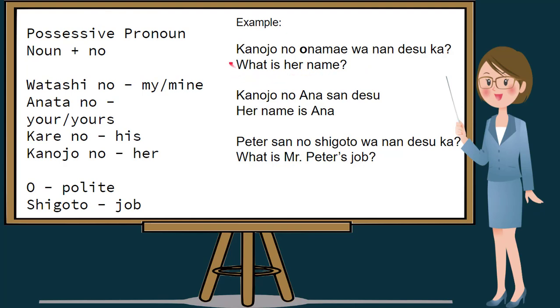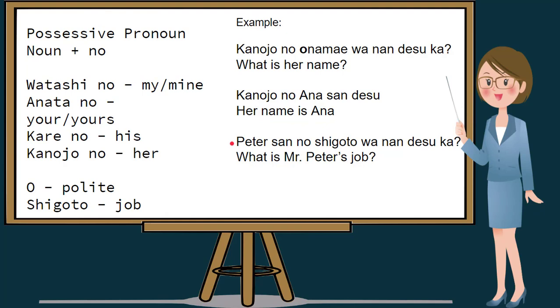Let's try to answer this question. Kanojo no, her, Ana-san, Ana, and desu to make it the full sentence. Kanojo no Ana-san desu. Or if we try to translate this, her name is Anna. Let's try to read this once again. Kanojo no Ana-san desu. Her name is Anna.